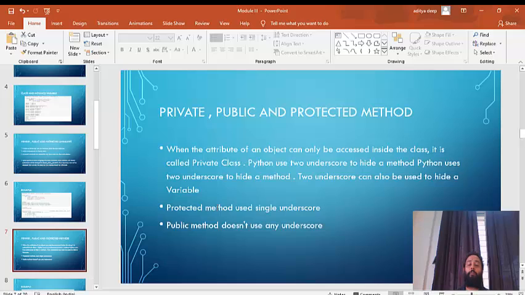Let's see the definition. When the attribute of an object can only be accessed inside the class, it is called private. Python uses two underscores to hide a method.